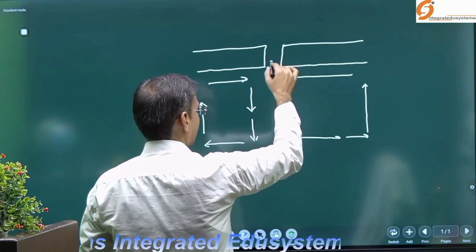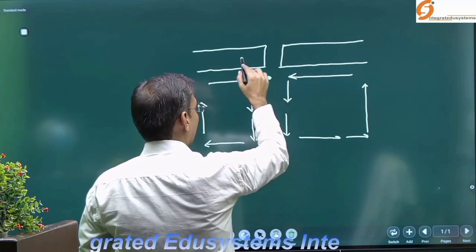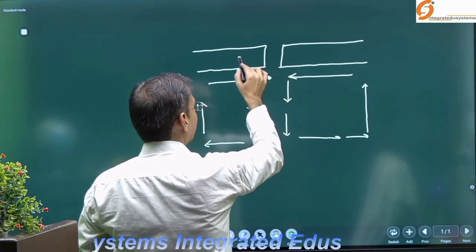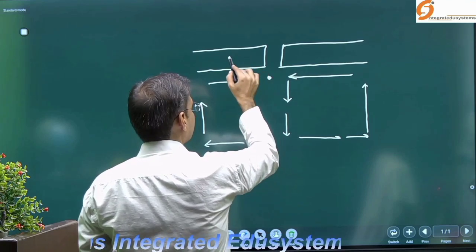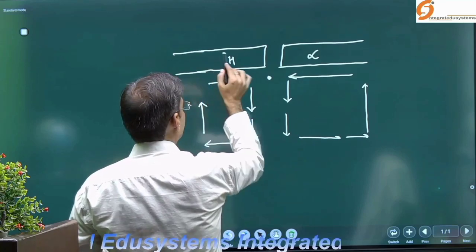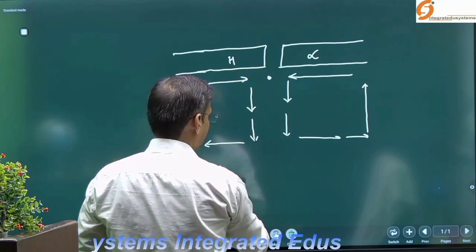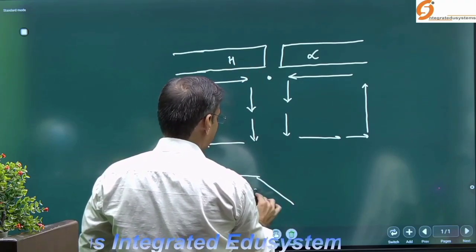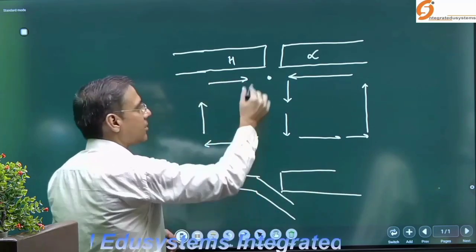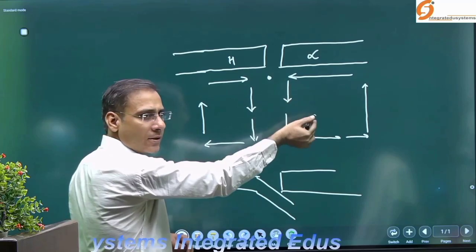Now when two lithospheric plates move towards each other, say this is the heavier plate and this is the lighter one, the heavier one is subducted beneath the lighter one. It starts moving inside the earth.